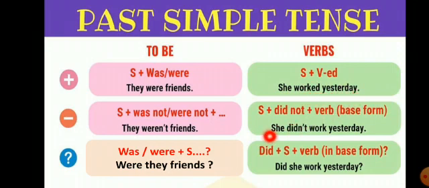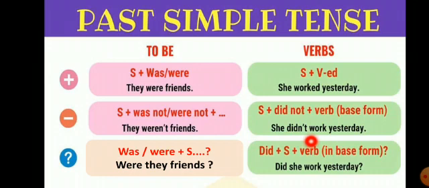Come to the negative, as I already told, just after the helping verb we put not. So here she did, then not, work yesterday. She didn't work yesterday. See the question one. In the interrogative sentences, first we put the helping verb, that is did, then subject, then verb, then object. So here when we use did, that is already the second form of the verb, so the main verb will be the first form of the verb, the base form.